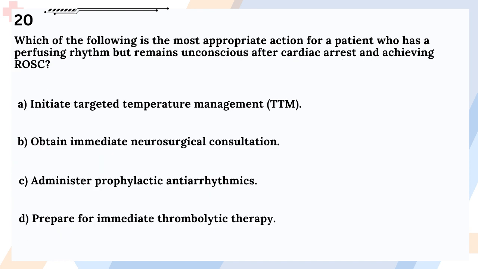Question 20. Which of the following is the most appropriate action for a patient who has a perfusing rhythm but remains unconscious after cardiac arrest and achieving ROSC? A. Initiate targeted temperature management, TTM. B. Obtain immediate neurosurgical consultation. C. Administer prophylactic antiarrhythmics. D. Prepare for immediate thrombolytic therapy.